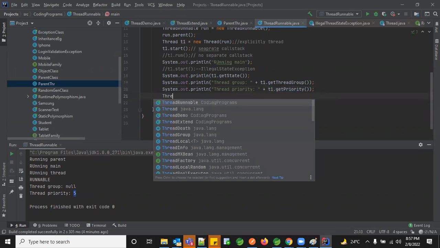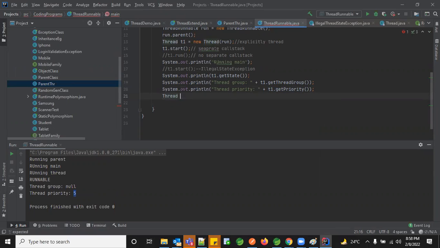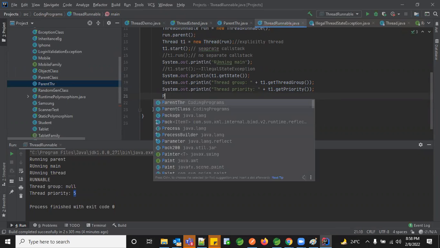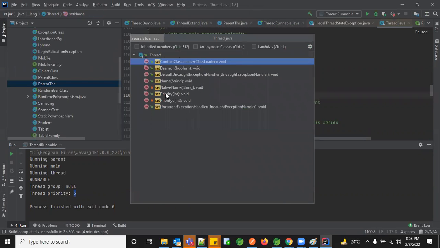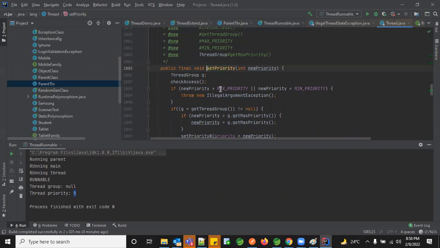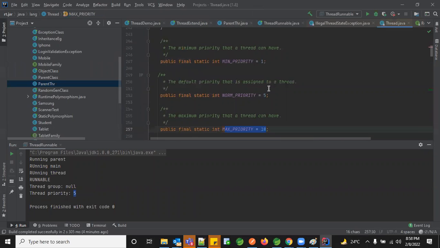So let's say thread priority. If you see here, whatever priority you give, it is actually checking the maximum priority with 10, normal priority with 5, and minimum priority with 1. These are the default values for your thread to have either 1, 5, or 10. Whenever you create your own thread, it will be defaulted with a normal priority of 5.